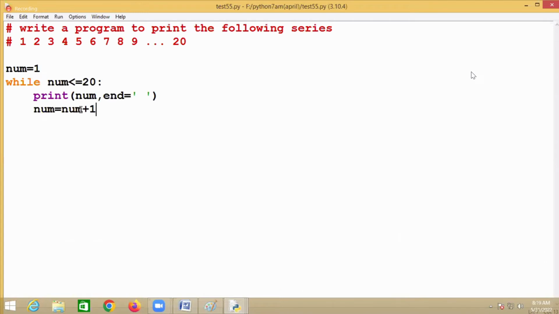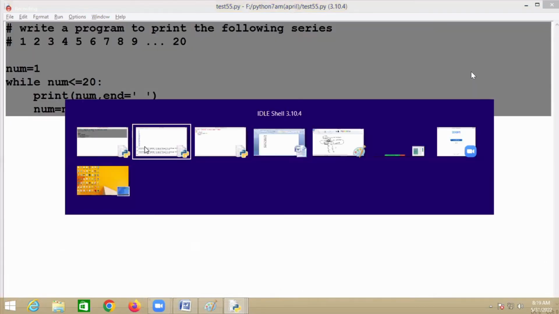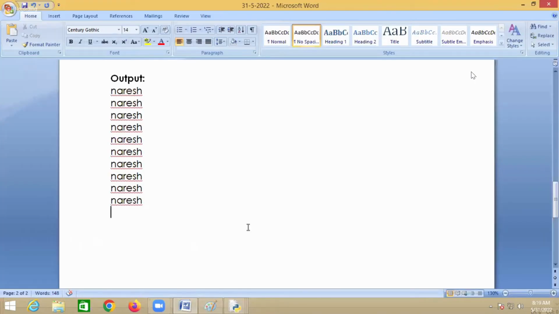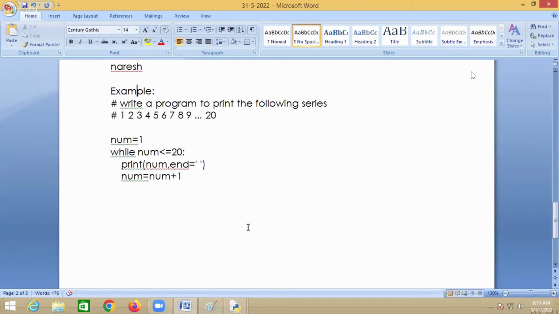Okay, now this printed numbers from 1 to 20. These are simple logics, not complex things here, but just try to understand the while loop. It is not about printing 1 to 20, but understanding how to use a while loop or while statement.